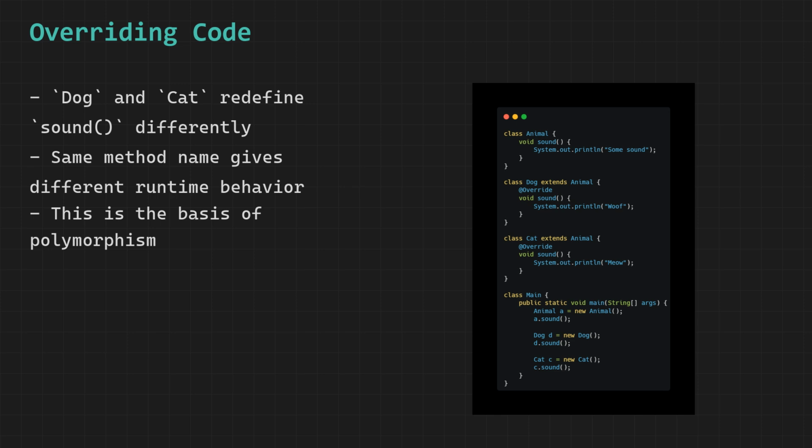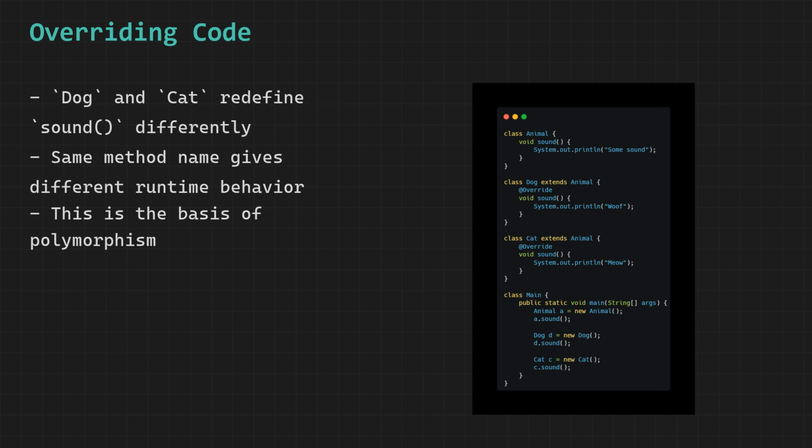Now the cat class. Cat also extends animal and also overrides the sound method. Cat's version prints meow. Same method name, same return type, same parameters, but completely different behavior from both animal and dog. Now let us look at what happens inside the main class.